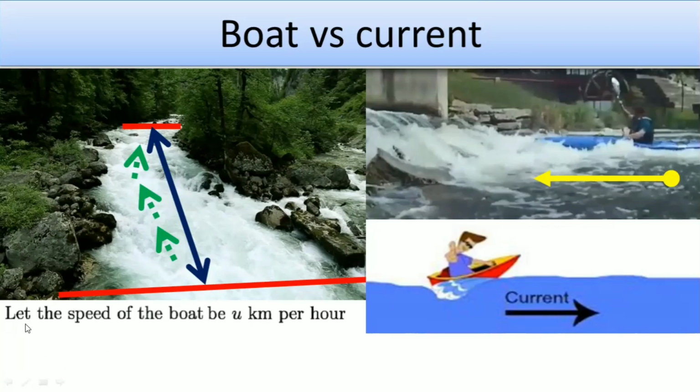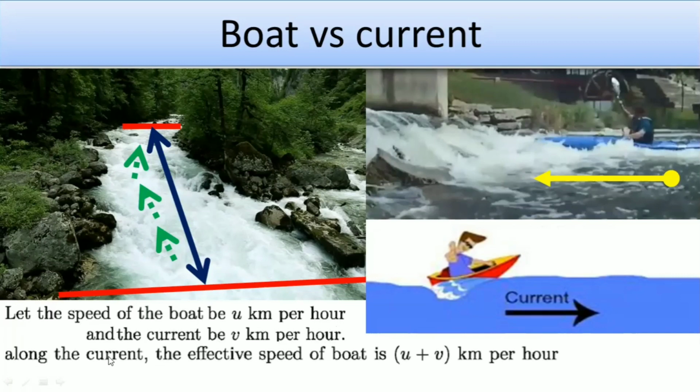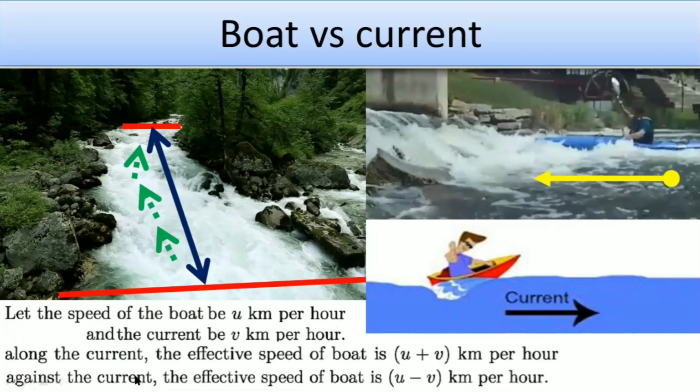I will clear everything. Let the speed of the boat be u kilometer per hour, and the speed of the current be v kilometer per hour. Then along the current the effective speed of the boat is u plus v, because the current is going that way and the boat is also going that way, so these two will be added. But against the current, the effective speed of the boat will be the boat speed minus current speed, u minus v. That is what I wanted you to understand by viewing these pictures.